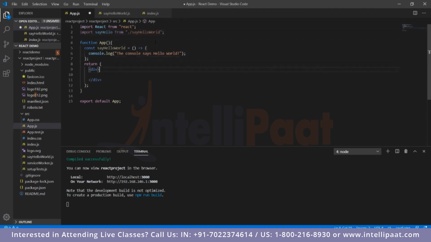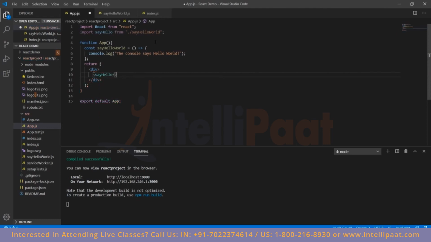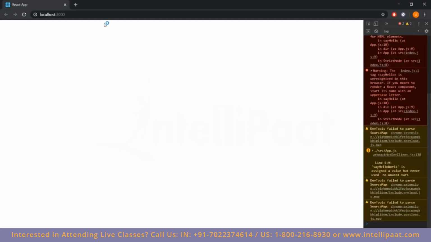Now the most efficient thing about React.js is we can simply write it as an HTML element with the function name, and it will basically implement it. We'll write say hello, and we'll close it off. Once we've done that, we can check the web page as to what changes it will reflect.